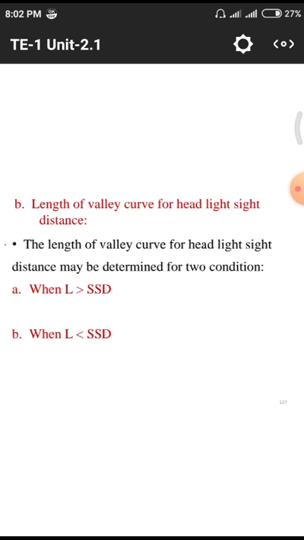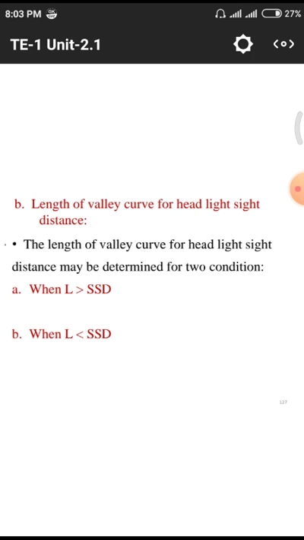Next one is the length of the valley curve for headlight sight distance. Previously we took only overtaking sight distance and stopping sight distance, both two conditions. But the design also depends upon the headlight sight distance. That means normally in case of forests and others, there is no current supply, because no humans are engaged in the forest, so we are not having population.